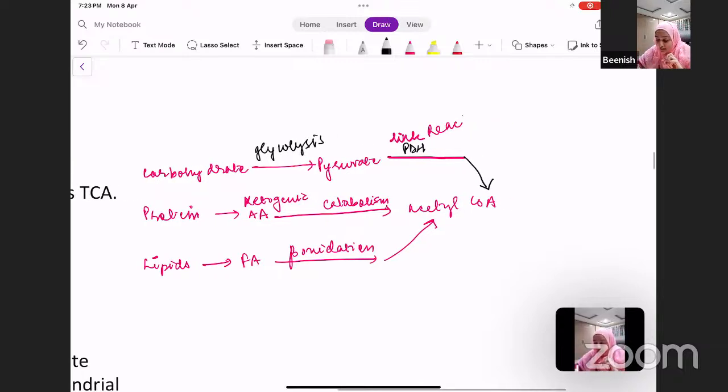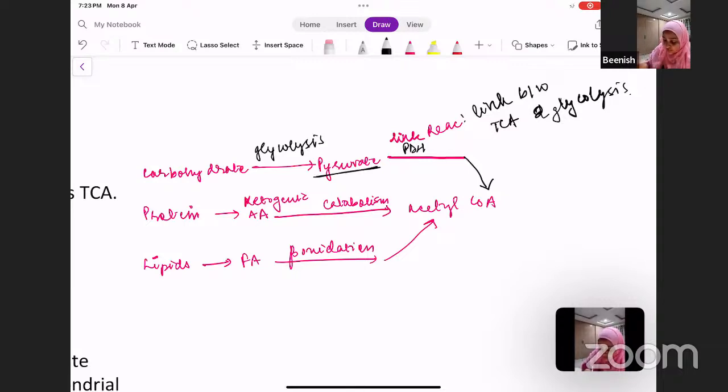Link reaction is the link between your TCA and glycolysis, because this pyruvate is coming from glycolysis, and this acetyl-CoA that is being formed will be entering TCA.